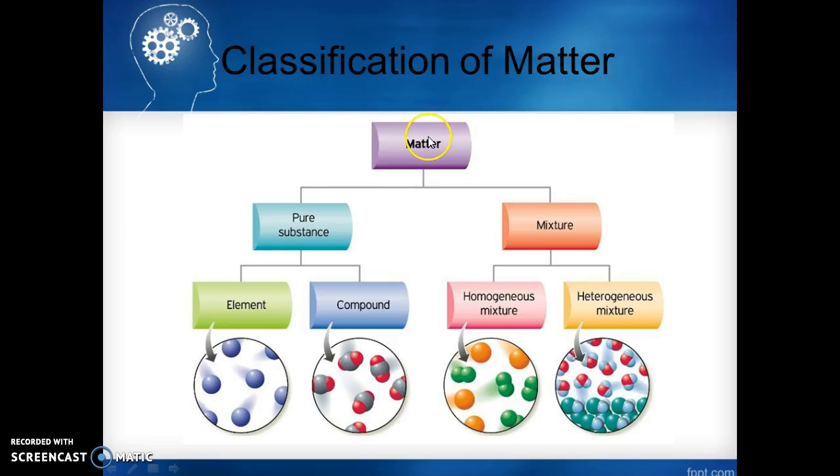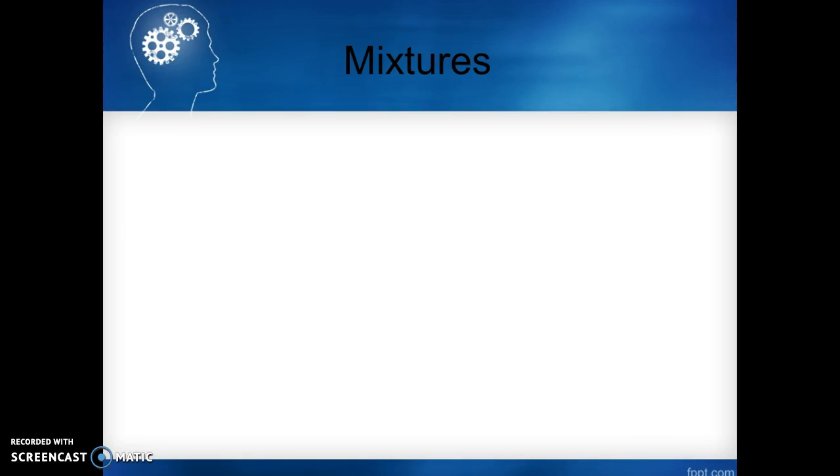Okay, so classification of matter. So we have matter up here, and as discussed, we have pure substances versus mixtures. So we've just talked about elements. So one type of atom, and you can see they're represented by movement. Particles are always moving. Compounds, again, you can see the movement of them, but you'll see they're represented by 2 or more different atoms chemically combined. Okay, so now we're going to go take a look at mixtures.